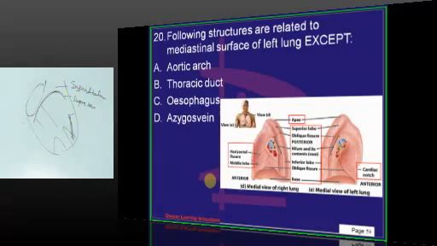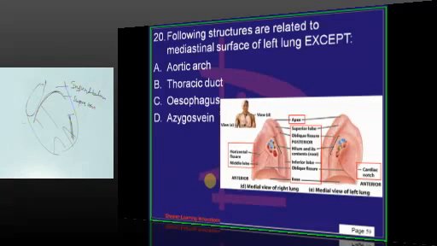Now, the thoracic duct enters into the thoracic cavity through the aortic opening of the diaphragm. It ascends exactly in the midline. On reaching the 5th thoracic vertebra, the thoracic duct takes a deviation onto the left side, and then it arches, making an impression on the left lung. So, thoracic duct is related to the mediastinal surface of left lung.